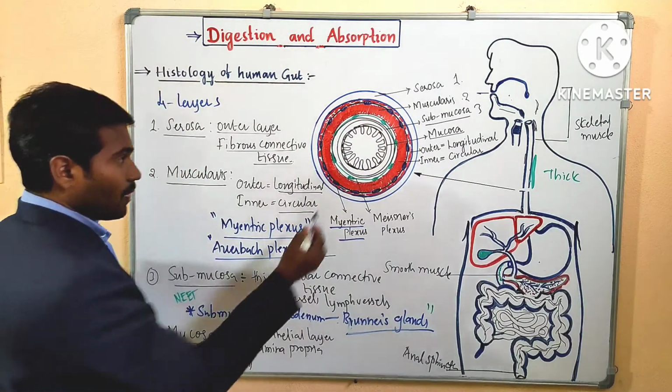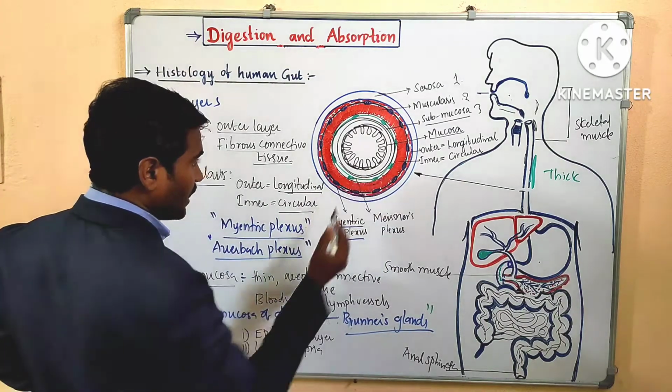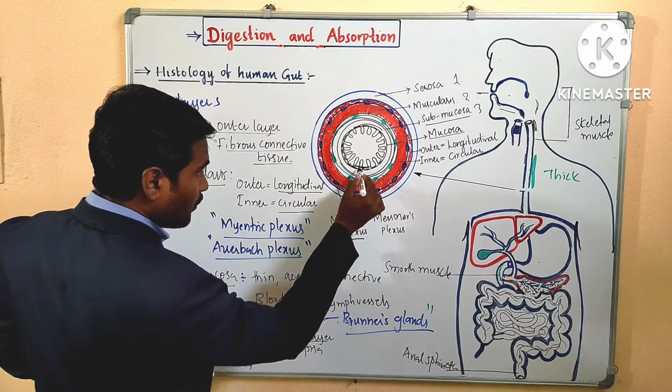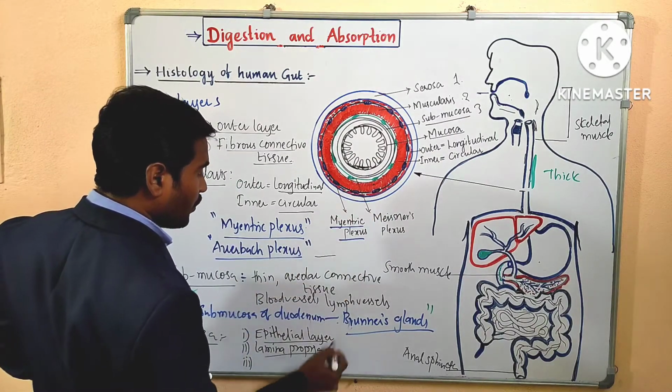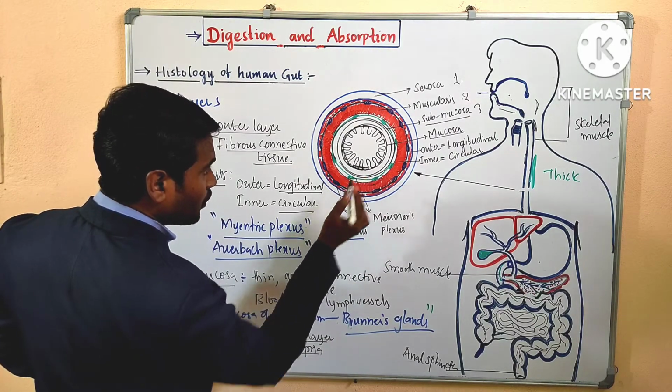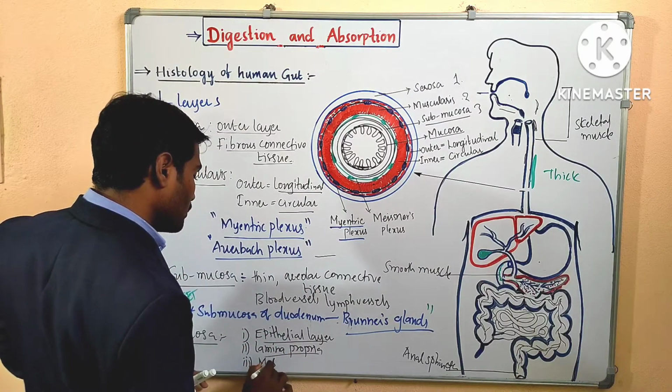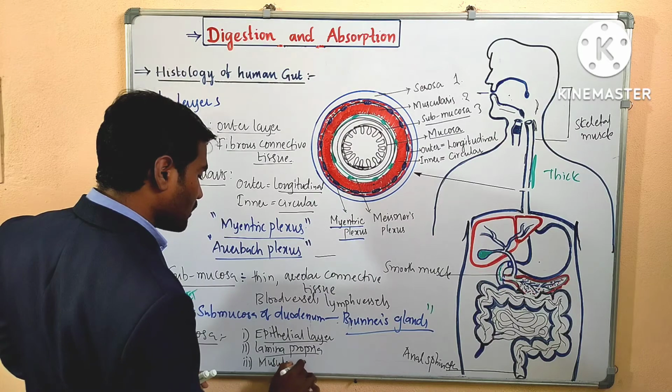This is mucosa. This mucosa shows again three layers. The inner layer, epithelial layer, medium, lamina propria, then outer toward the submucosa, the muscularis mucosa.